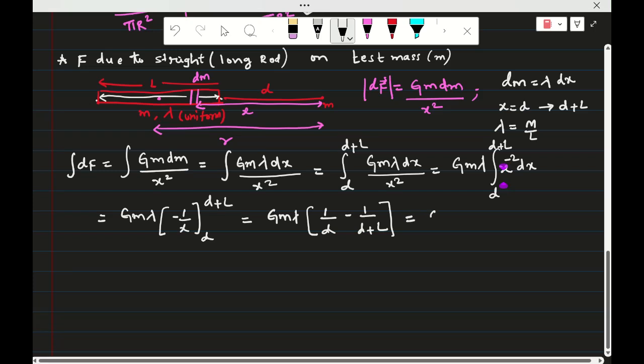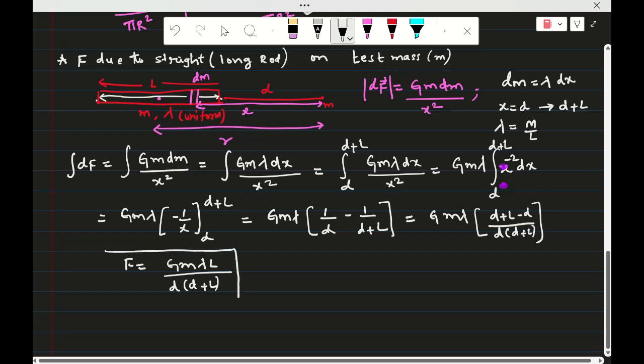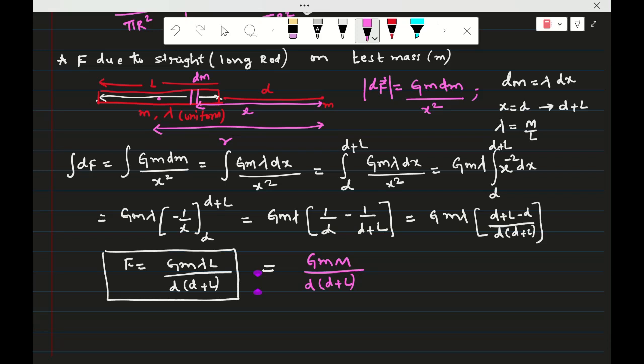So that is equal to G small m into lambda by the LCM, d plus L minus d, by d into d plus L. Therefore, finally the F is equal to G small m lambda into L by d into d plus L. So this is the force formula. If you substitute lambda, the force will come like this: G into small m capital M by d into d plus L. So this is with the linear density formula, and this is with the mass formula. If two rods are given, then you will go with the double integration.